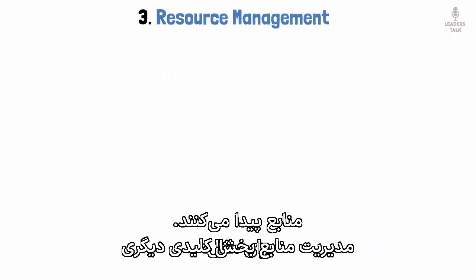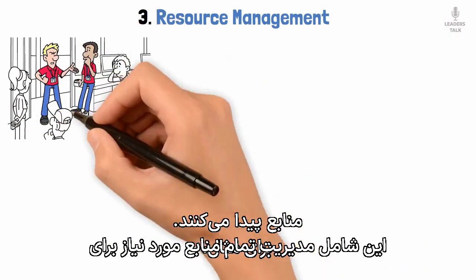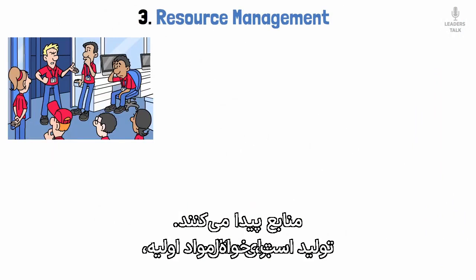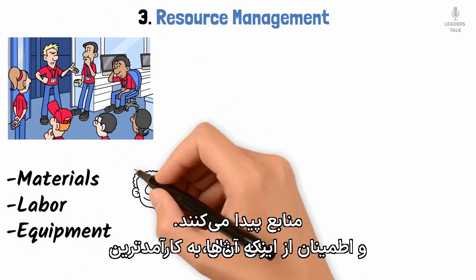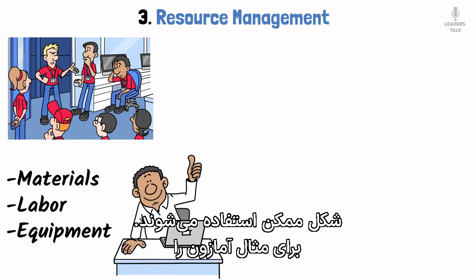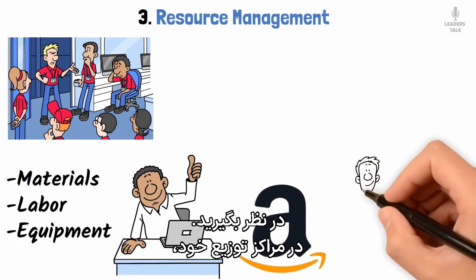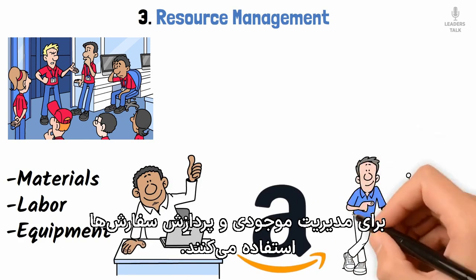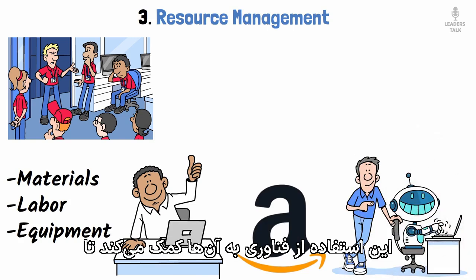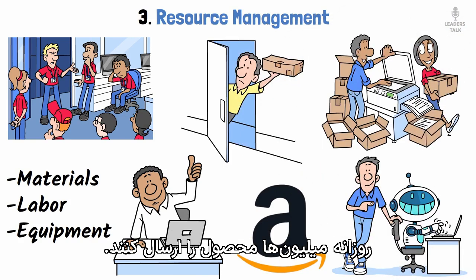3. Resource management. Resource management is another key part of operations management. This involves managing all the resources needed for production, whether that's materials, labor, or equipment, making sure they're used as efficiently as possible. For example, take Amazon. In their fulfillment centers, they use robots alongside human workers to manage inventory and process orders. This use of technology helps them manage resources efficiently, allowing them to ship millions of products daily.